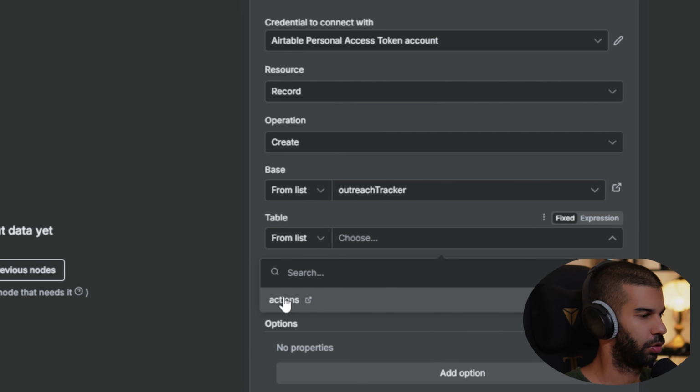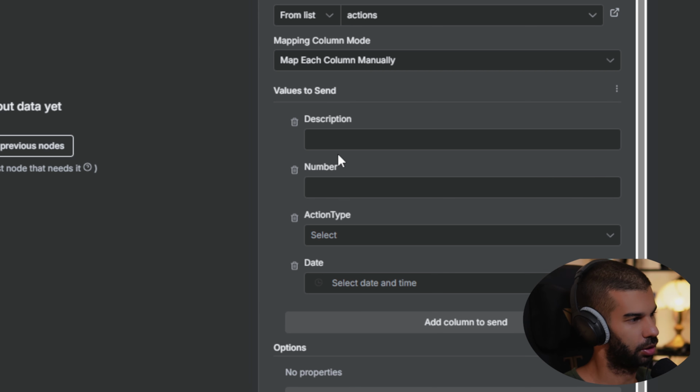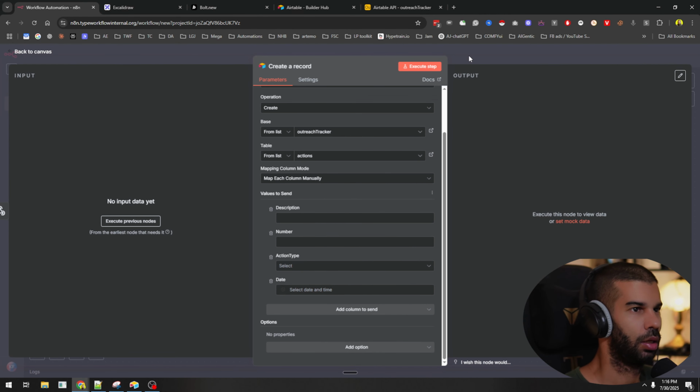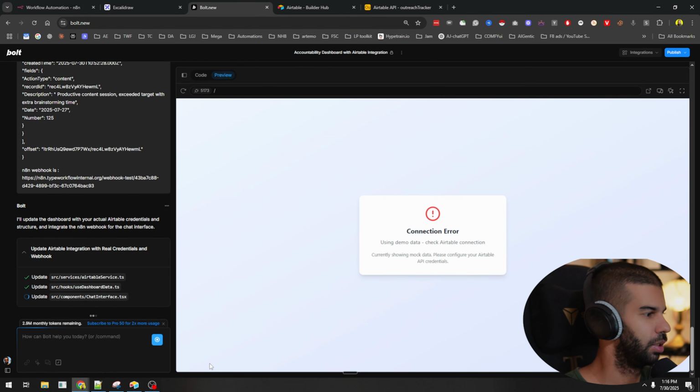The table was called Actions. That's fine. And now we have the description, the number, the action type, and the date. So what I'm thinking potentially is that either we need to get this in the exact right format, which we can, or we can leave it to an AI agent to come up with the exact format, which can also be a potential way of doing it. But let's see what Bolt will be sending here.